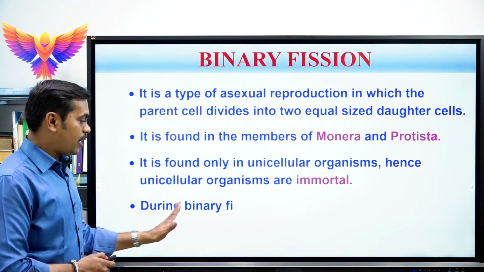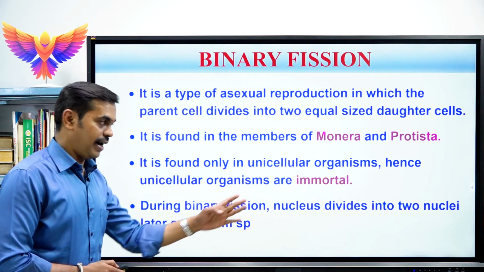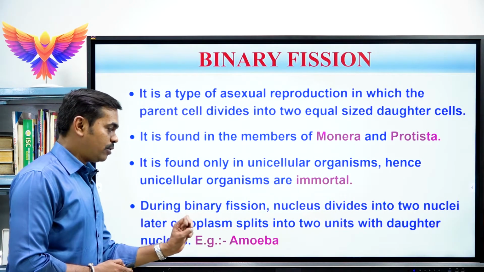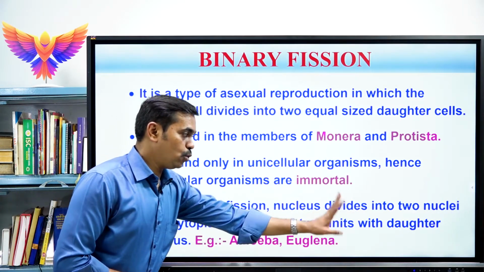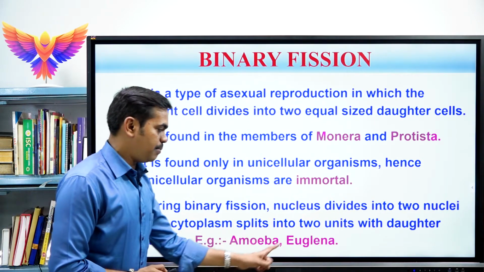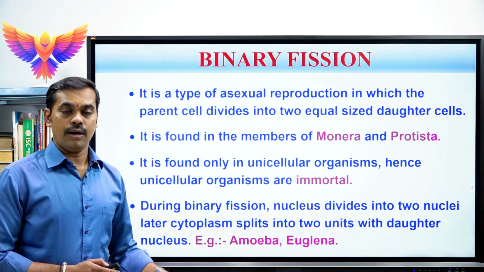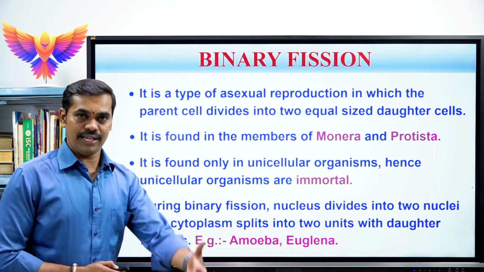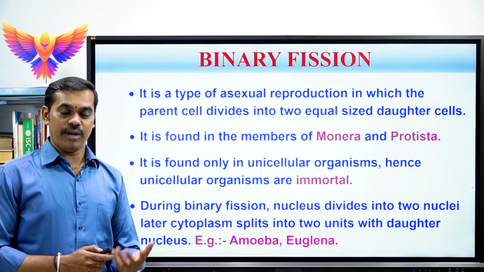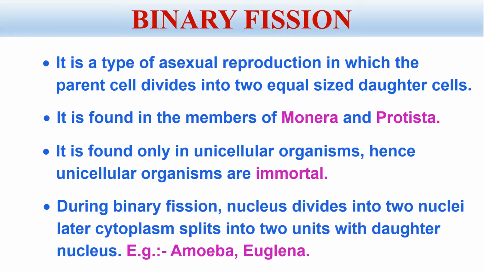Now, during binary fission, what happens? The nucleus of the parental cell divides into two daughter nuclei and a small amount of cytoplasm splits into two units with a daughter nucleus. Best examples are amoeba and euglena. You can also write paramecium, or ciliated protozoa, and also planaria. Planaria comes under phylum Platyhelminthes, which are called flatworms.